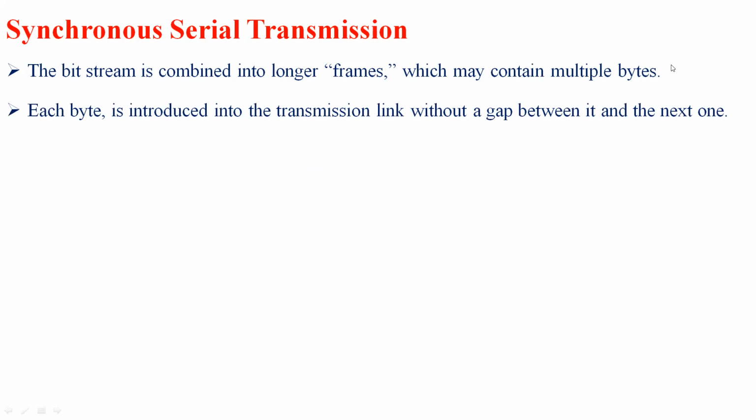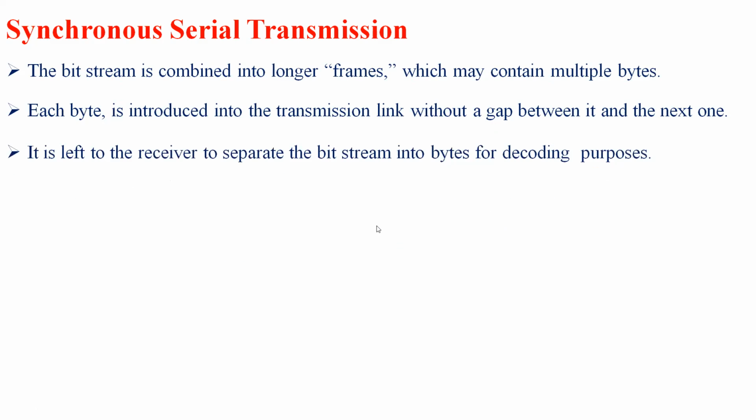We see a gap between the different bytes or different bit streams in case of an asynchronous transmission, right? In case of asynchronous, there is a gap. Without a gap between the streams of bits, in case of a synchronous serial transmission, the transmission process is carried out. Let's see how this transmission is carried out without a gap. It is left to the user to separate the bit stream into bytes for decoding purposes. Separating the bit stream is a major task of the receiver.